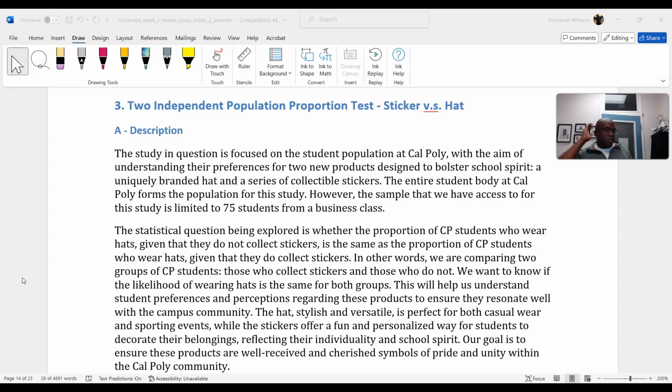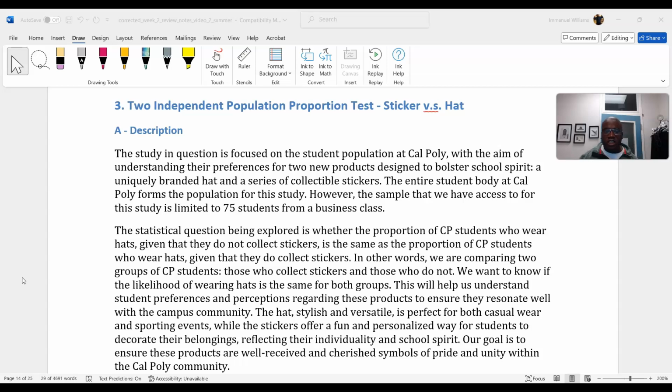Okay. All right. So the study in question is focused on the student population at Cal Poly, with the aim of understanding preferences for two products designed to bolster school spirit: a uniquely branded hat and a series of collectible stickers. The entire student body at Cal Poly formed the population for the study. However, the sample that we have access to is limited to 75 students from a business class. We have our population, we have our sample, we have our observation unit.